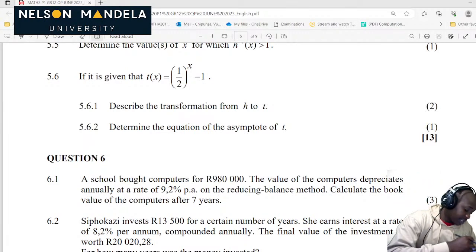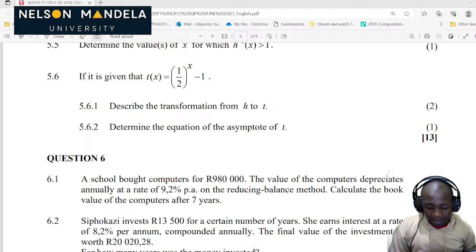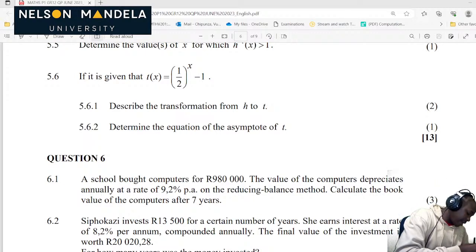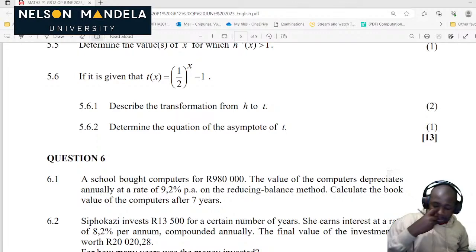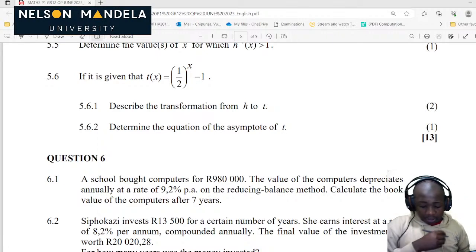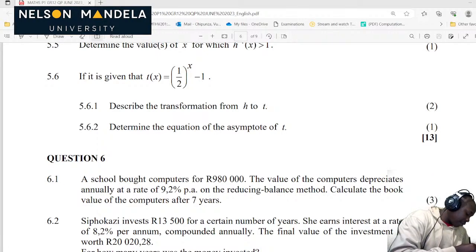Okay, so we can just write it as this, or maybe you can just explain in terms of writing. So t of x is initially 1 over 2 to the power of x minus 1. Okay, so this has been derived from h by saying 2 to the power negative x, minus 1.